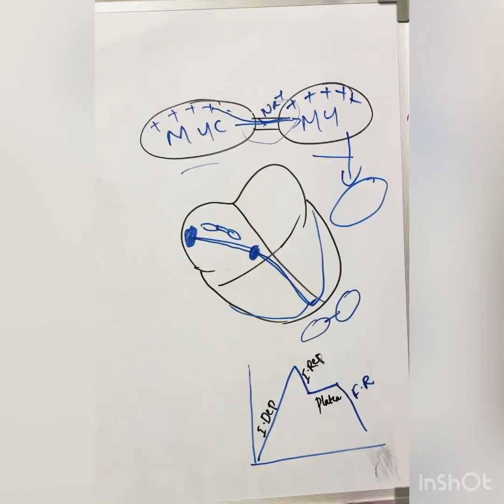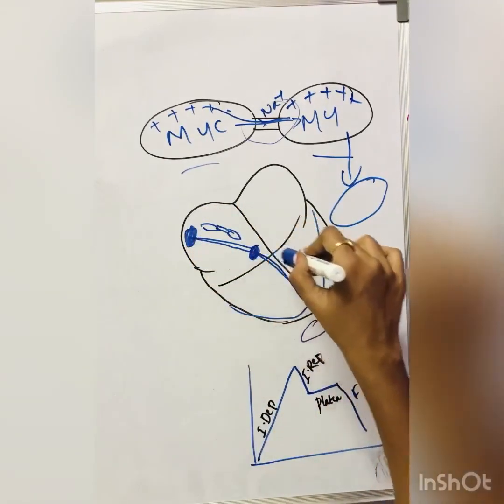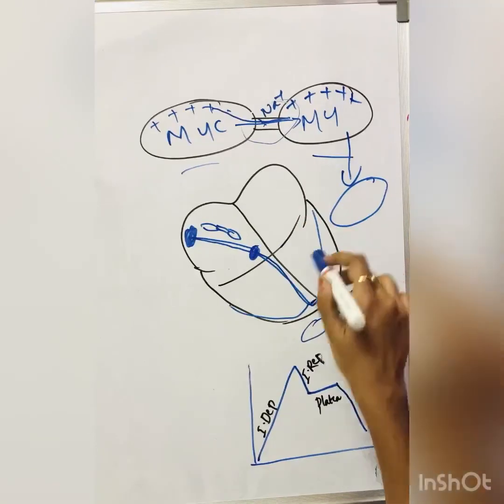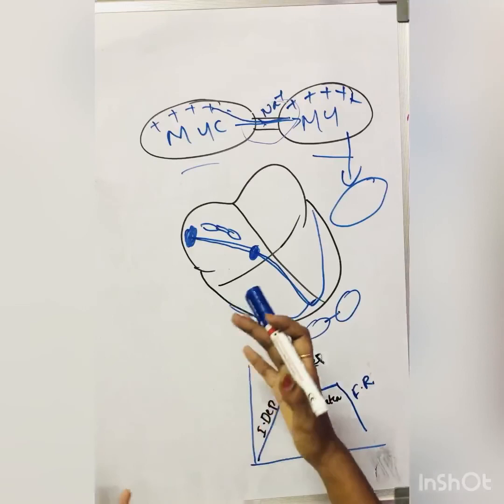Okay, this is all about the properties of the cardiac muscle. I think now you know how the heartbeat is stimulated from the SA node. Why is it called the pacemaker? Because it can stimulate its own impulses. That's the reason it is called the pacemaker. What is conductivity? From the SA node it transports to the AV node, bundle of His and the Purkinje fibers. With all these actions, the heart contracts and relaxes.